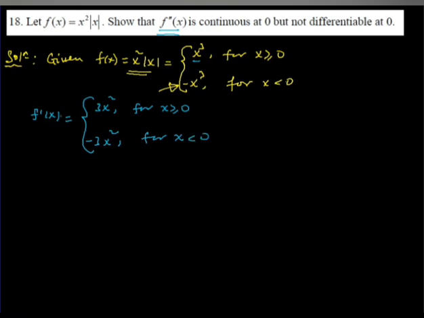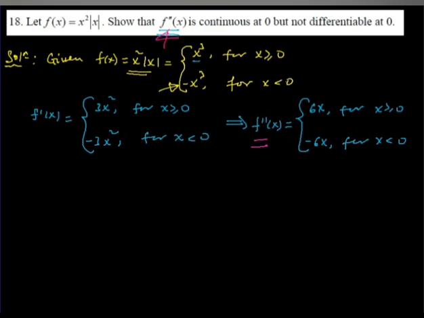Okay, if this is the first derivative, the second derivative of this function becomes positive 6x for x greater than or equal to 0, or negative 6x for x negative. Okay, now here please note that we are looking at the second derivative, because the question is about the second derivative. Now let's see how this second derivative becomes continuous.